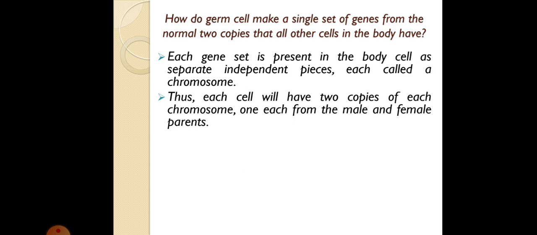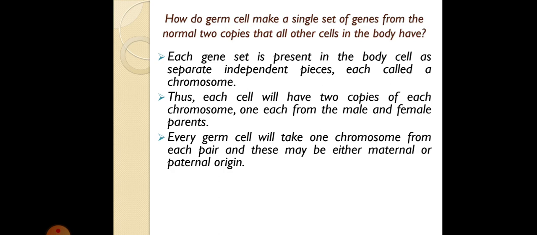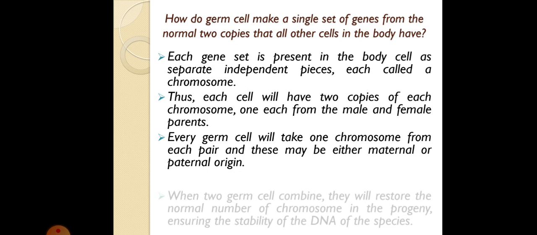So the cell will have one set of chromosomes from the father and one set from the mother. Every germ cell will take one chromosome from each pair, and this may be of either maternal or paternal origin. From that cell, a gamete will be produced, and this gamete will take one chromosome, either from maternal or paternal origin.